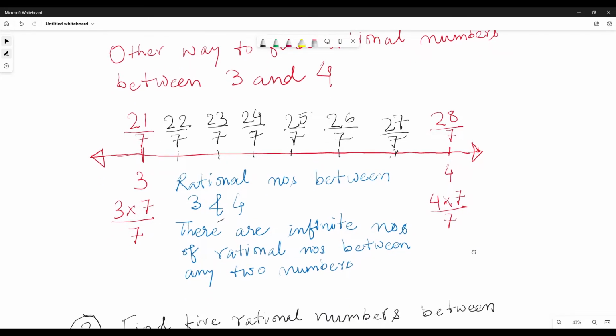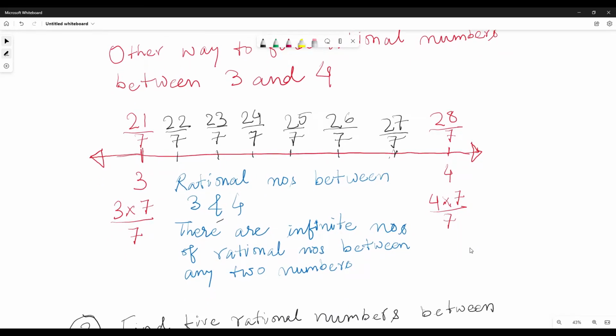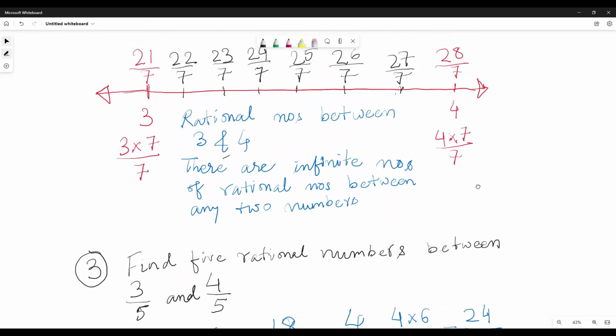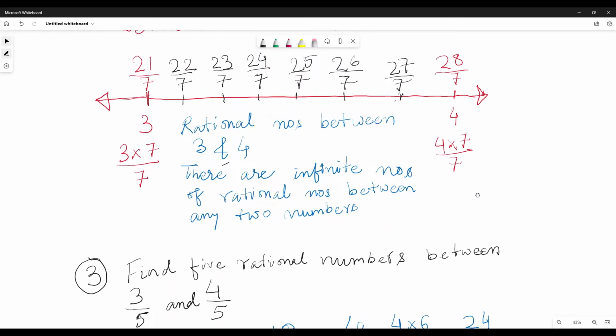But these are something which we have found by some kind of definition. It is not necessary that these are the only numbers between 3 and 4. There are infinite numbers of them, as we know, and the answer can be any number between 3 and 4. We have found some of them with our definitions. So the next one is: find 5 rational numbers between 3 by 5 and 4 by 5.